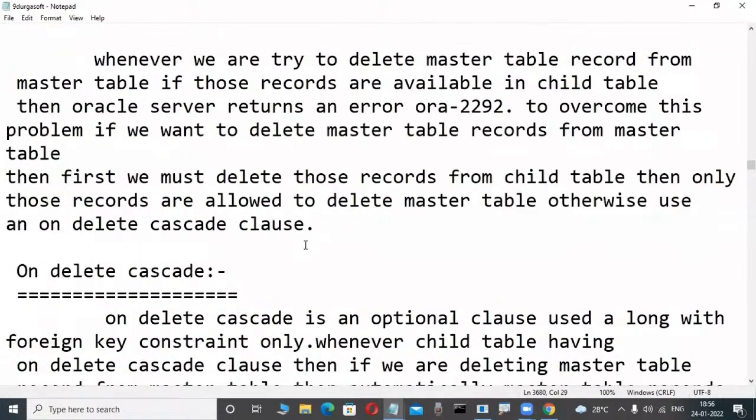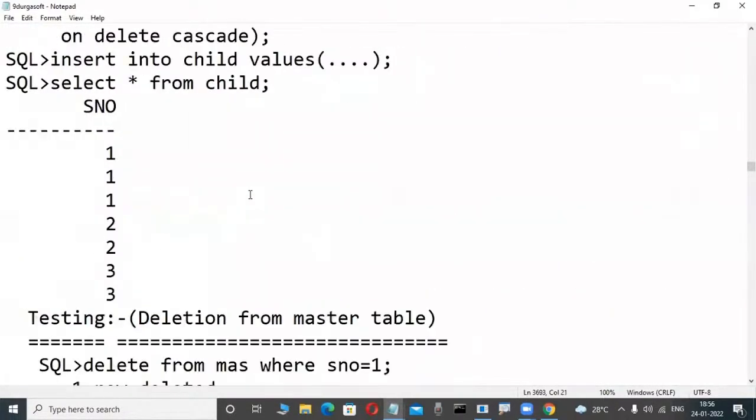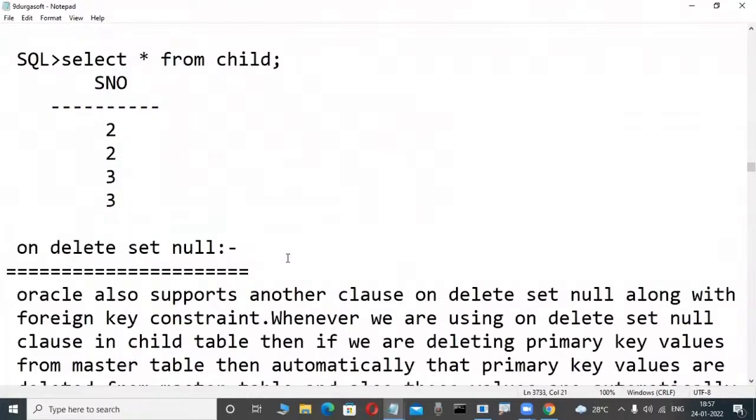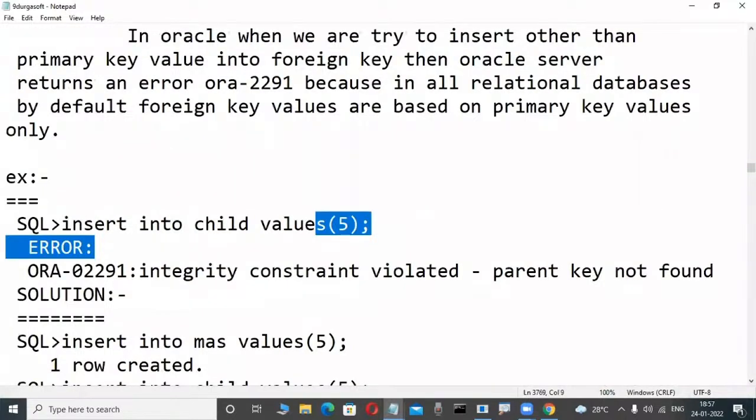Whenever we are deleting from the master table, what happens? What is the on delete cascade clause? What is the on delete set null clause? These are about deletion from the master table. And insertion in a child table, what happens? These are all the things we are learning in our course.